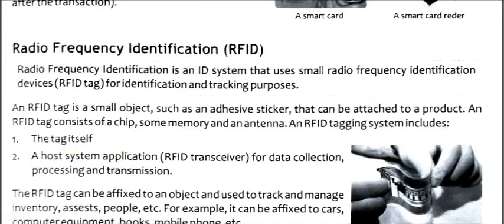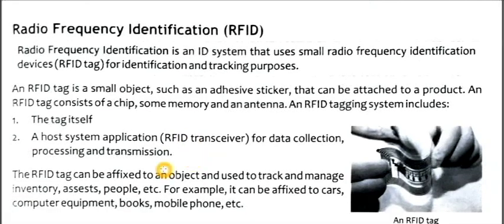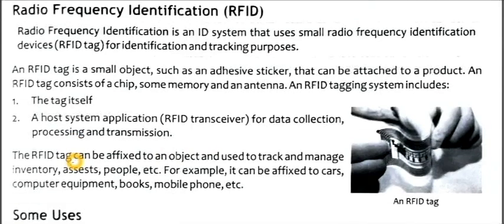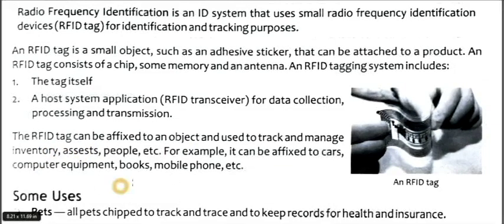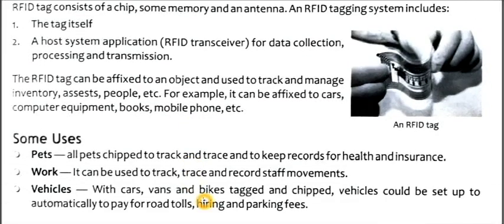Second, a host system application with an RFID transceiver for data collection, processing, and transmission. The RFID tag can be affixed to an object and used to track and manage inventory, assets, people, etc. For example, it can be fixed to cars, computers, equipment, books, mobile phones, etc.